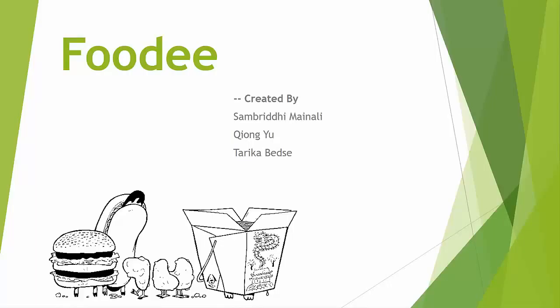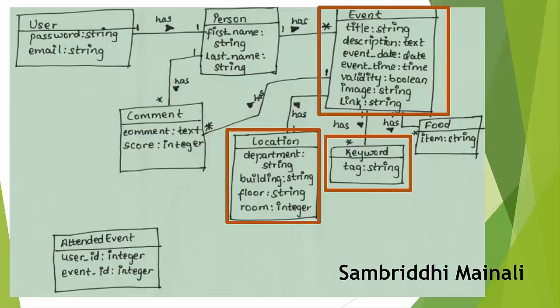Hi, this is a video for the project Foodee. My name is Chong and I have two team members, Sombridi and Terika. Let's look at the class diagram.